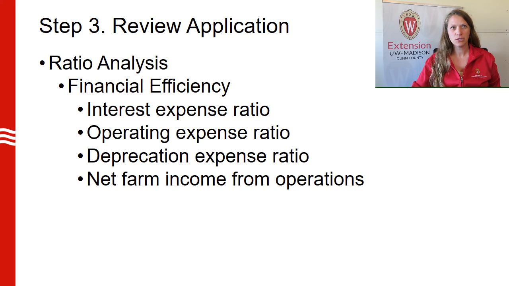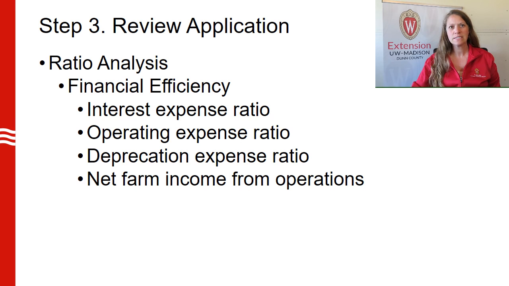Financial efficiency ratios show what percent of gross farm revenue went to pay interest, operating expenses, and depreciation, and how much was left for net farm income. These 4 efficiency measurements can be thought of as pieces of the same pie and reflect the distribution of gross income. When added together, they will always equal 100%.